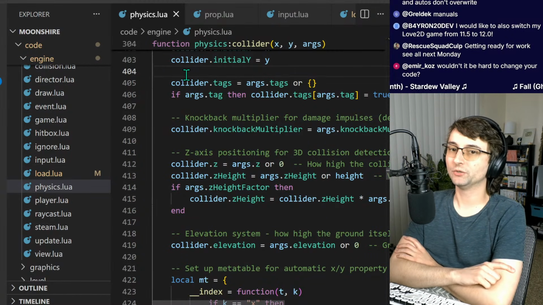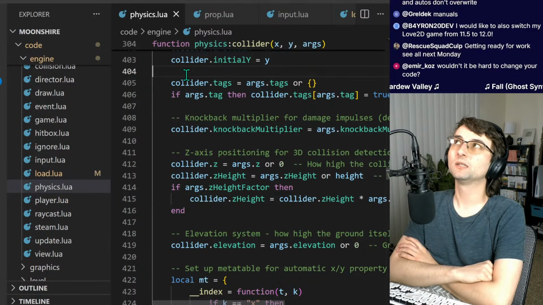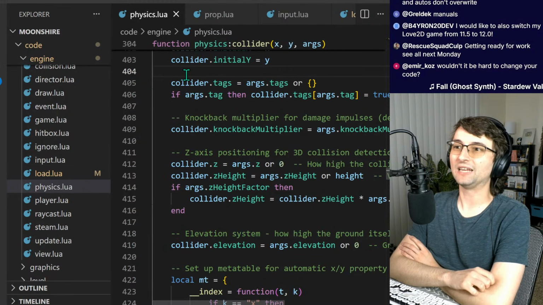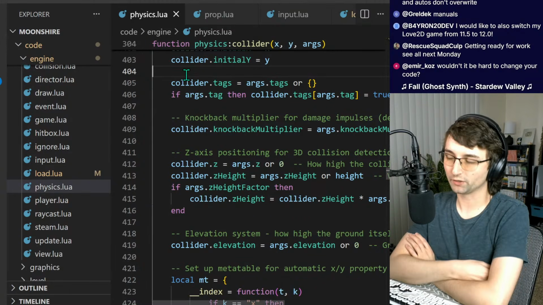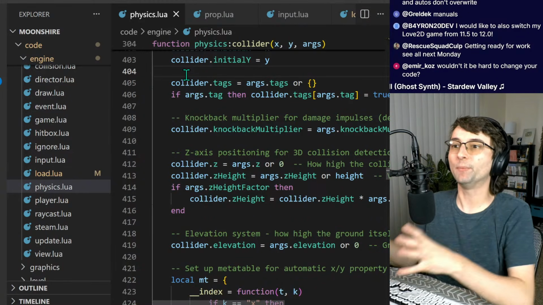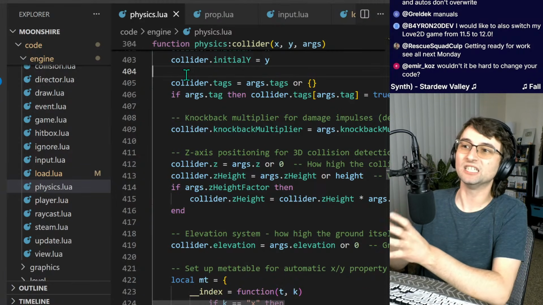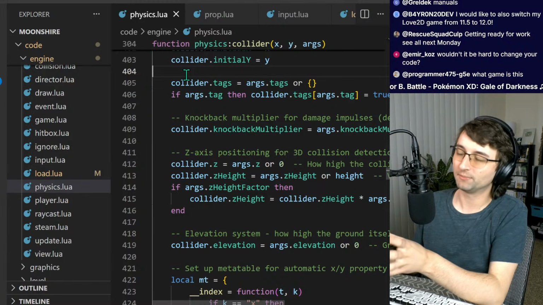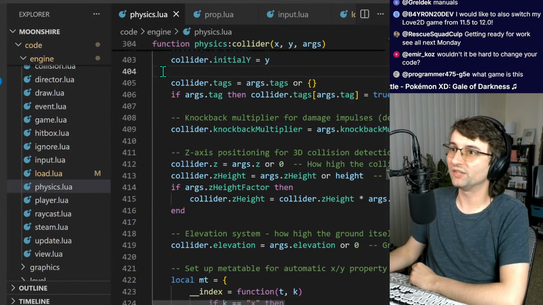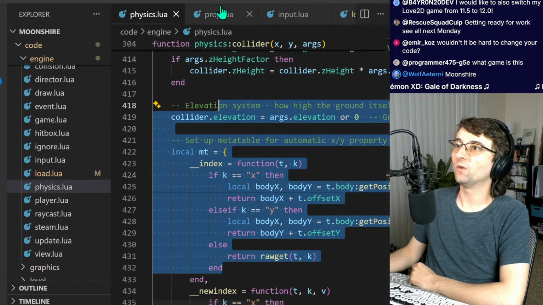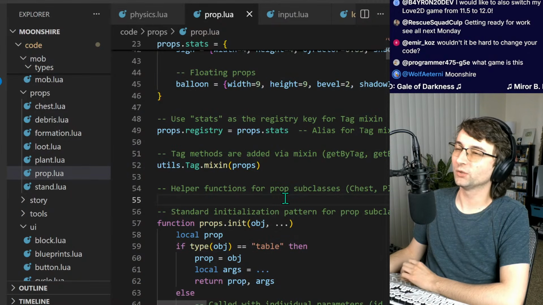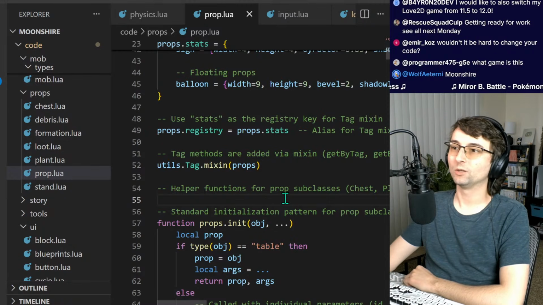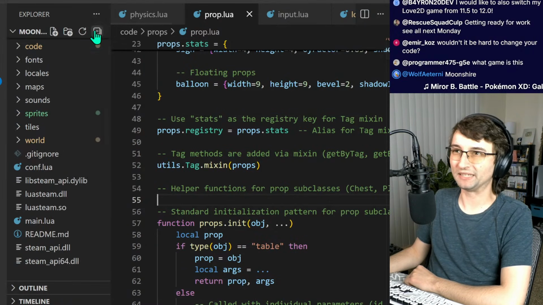Wouldn't it be hard to change your code? In what? It depends on what the changes are. Because you're right, what you're describing is a very common issue in software development. You have what's called a dependency, and the dependency is changing, and now your code needs to adapt to that dependency. When I say dependency, that means all of this code that you see here, every single aspect of my game, all of the code that I write, all of it is dependent on Love2D. Love2D is a dependency. There are other dependencies too.